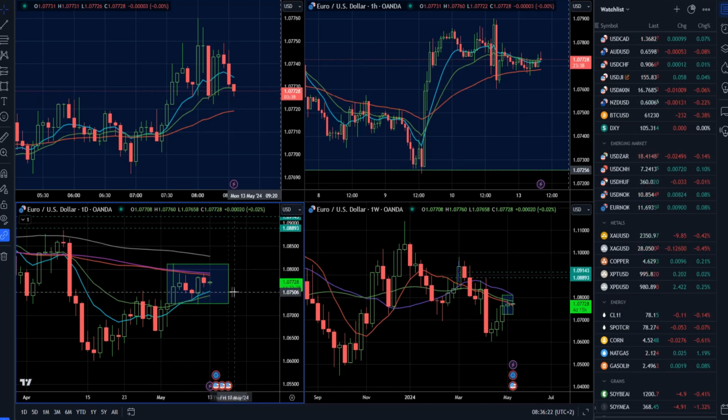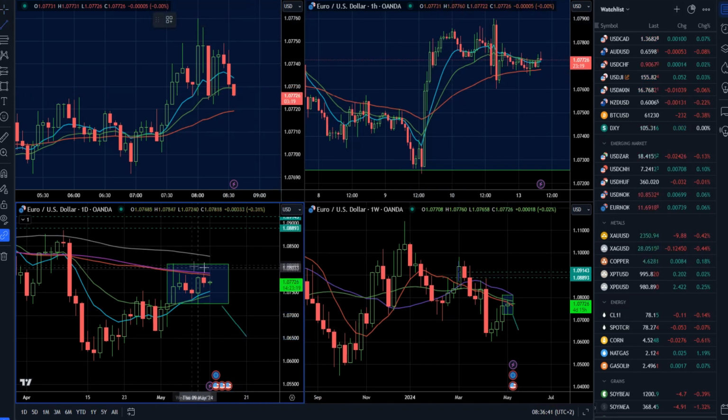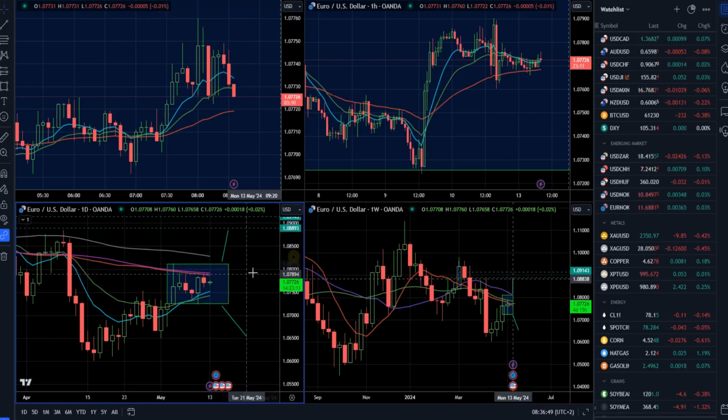So I would like to see the breakout of this consolidation in order to confirm some, let's say, more significant directional move. So the breakout of 1.0725, a breakout of this support, can be a good sign for the further drop towards 1.0650, for example. If the market breaks 1.0817 and holds above, then there will be a chance for a retest of 1.0885.